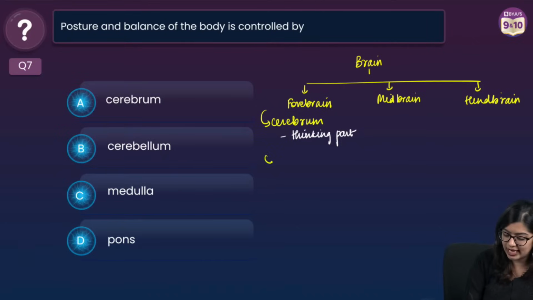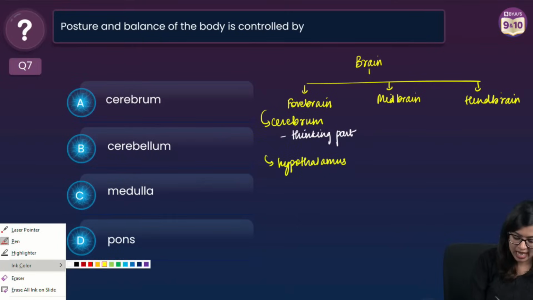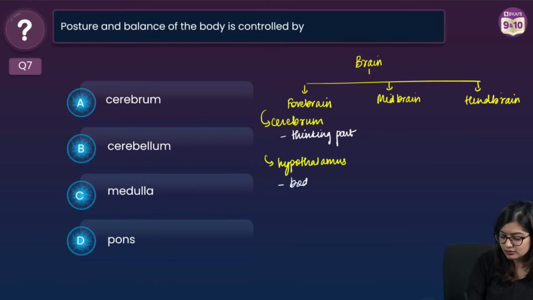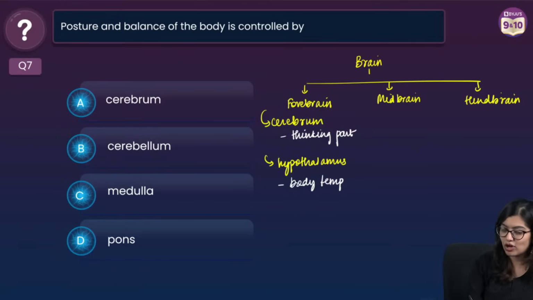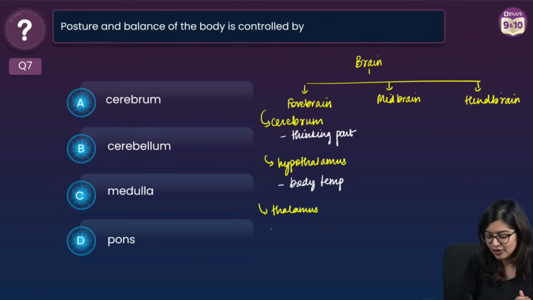Now we also know that it has hypothalamus as well. The hypothalamus regulates the body temperature and also controls hunger, right? Then of course we have thalamus as well. Now what does the thalamus do? Thalamus is basically like a meeting spot for information, or what I will call a relay spot.